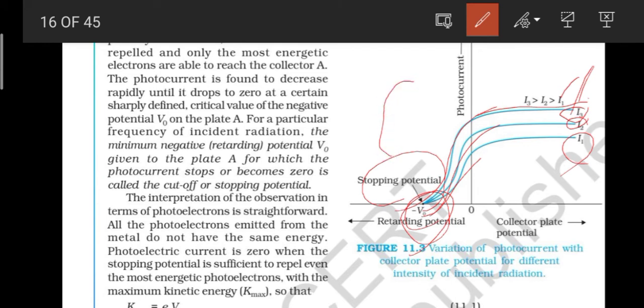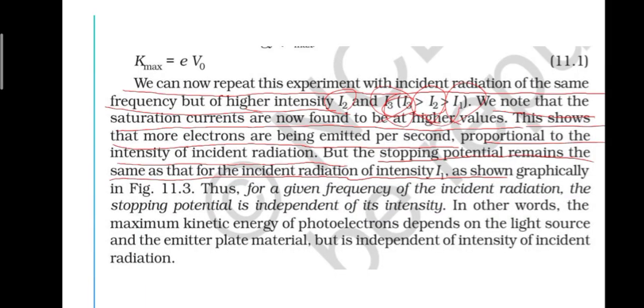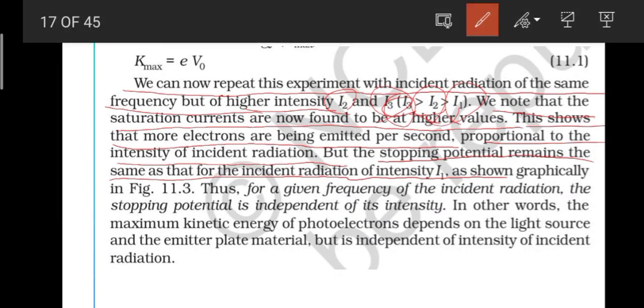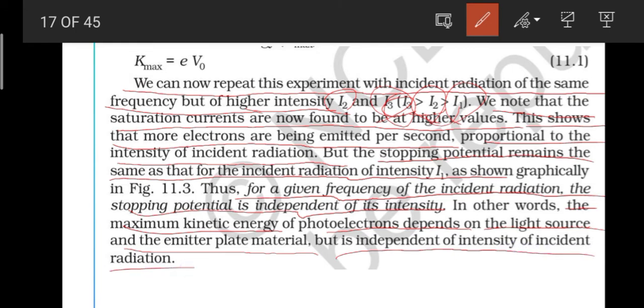It is not dependent on that. Okay, so it is independent of intensities. We can see the next points also. Here it is written that for a given frequency of the incident radiation, the stopping potential is independent of its intensity. In other words, the maximum kinetic energy of photoelectrons depends on the light source and the emitter plate material, but is independent of the intensity of incident radiation.